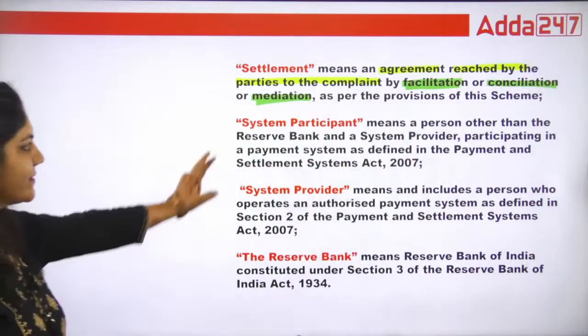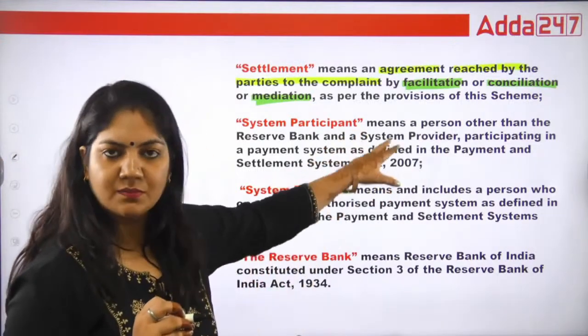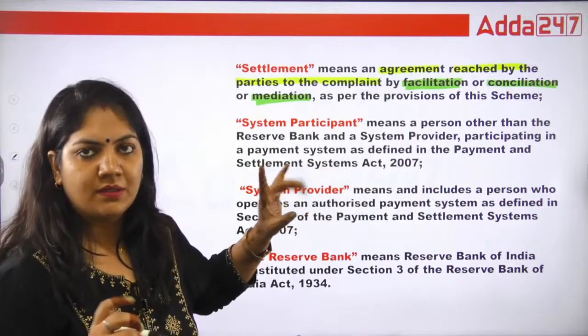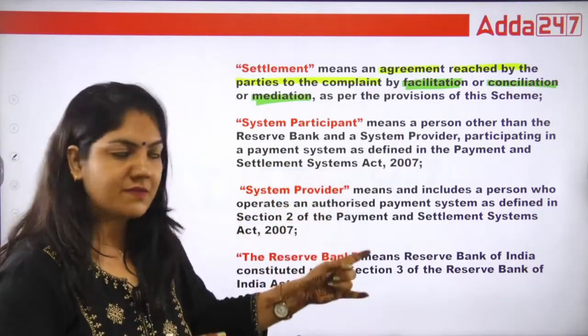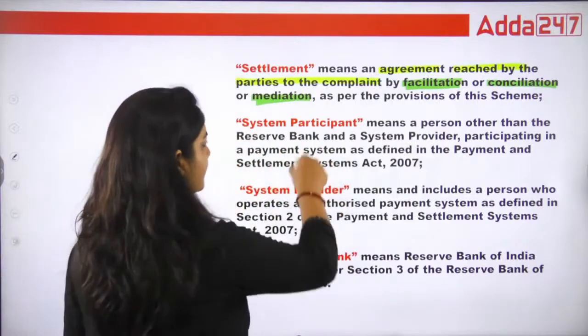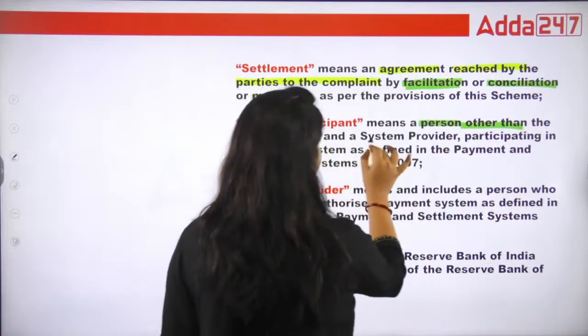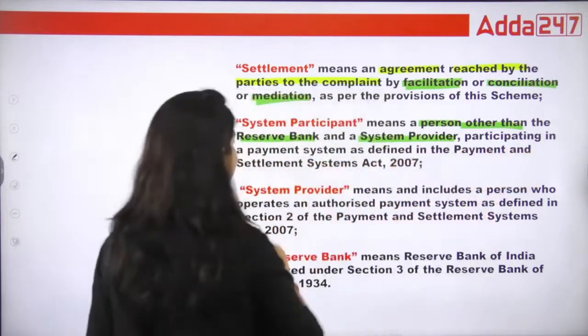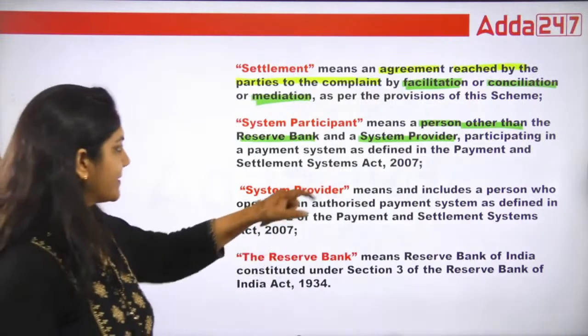Okay, what is system participant? This is the third scheme that is merged into the integrated ombudsman scheme. Okay, the first is banking, second is NBFC, third is this one. System participant means a person other than the Reserve Bank and the system provider participating in a payment system as defined under this Act. Important. What is system provider?